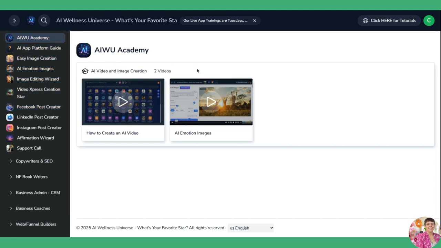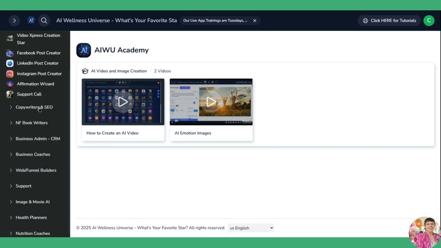apps, which is the Academy, which will show you how to use the apps, the platform guide, easy images, emotion images, image editing wizard, video, express creation style, the social media apps, affirmation wizard, support call in case you have problems. Now here's the copywriters.